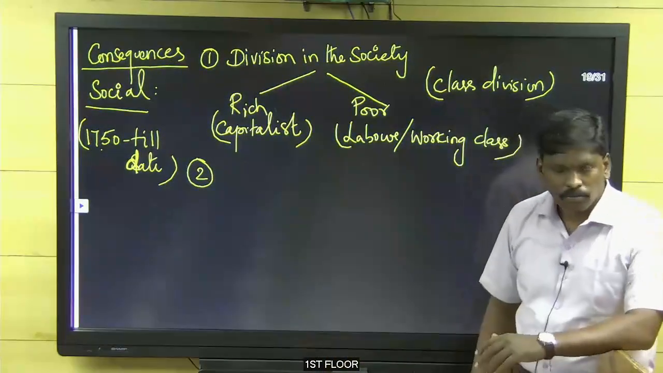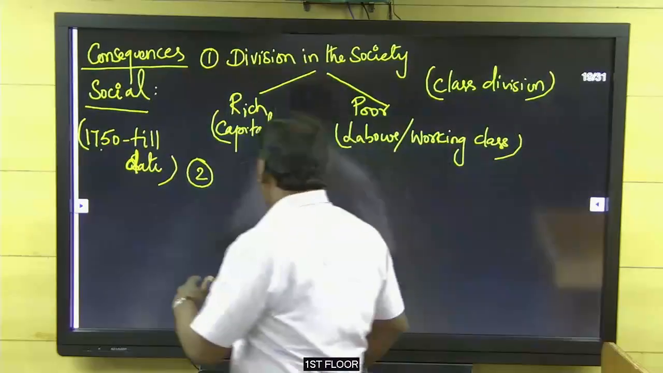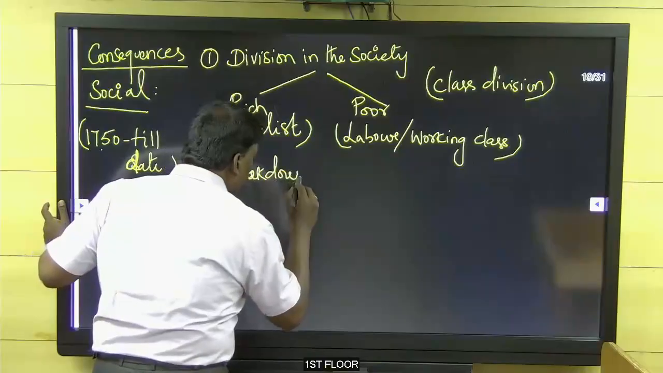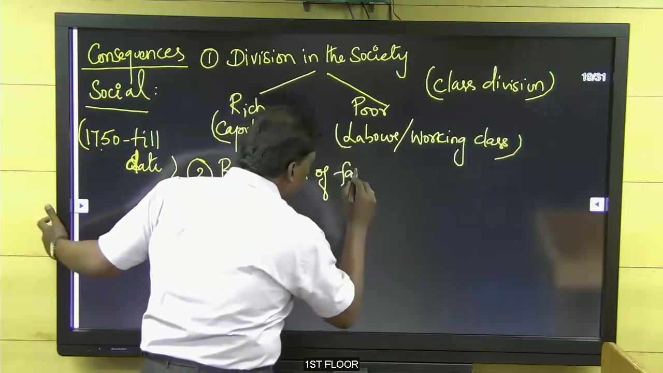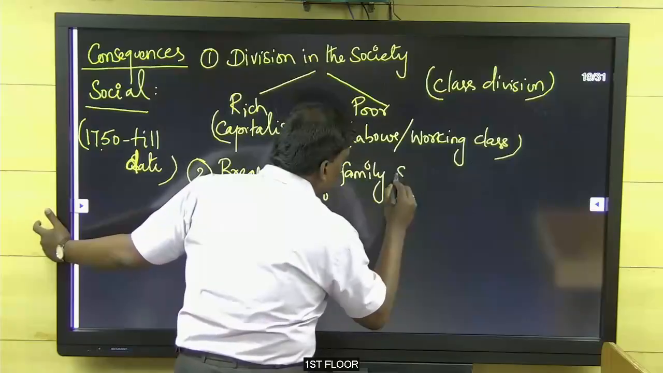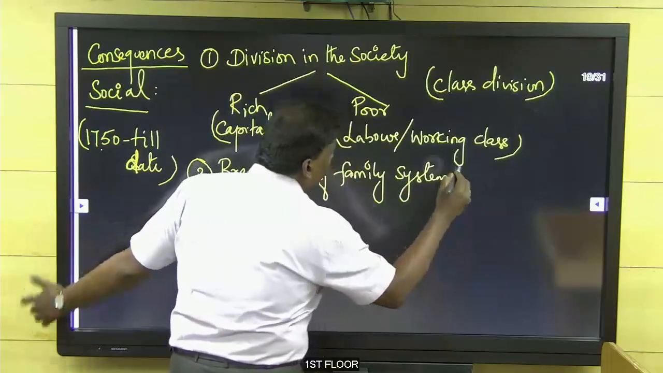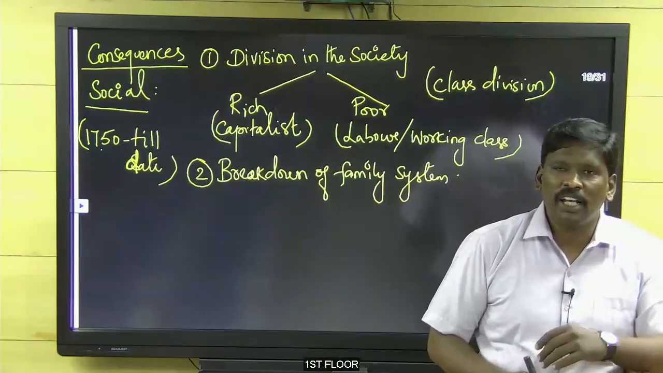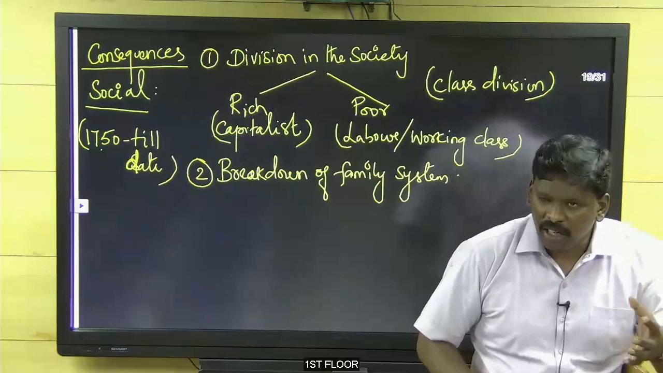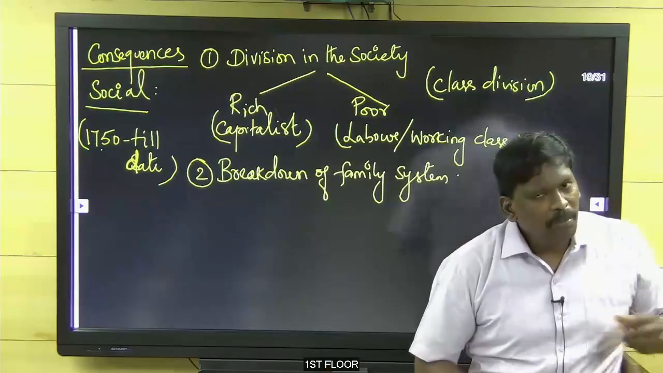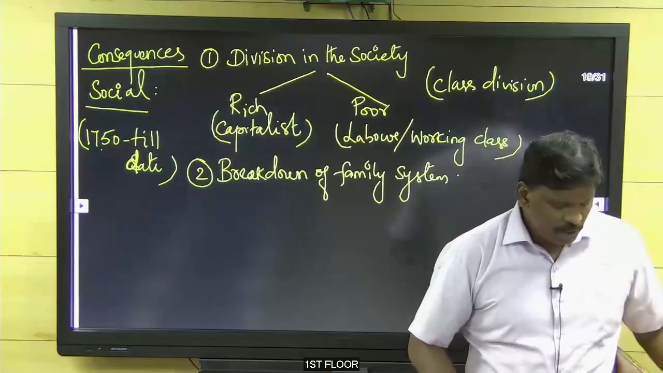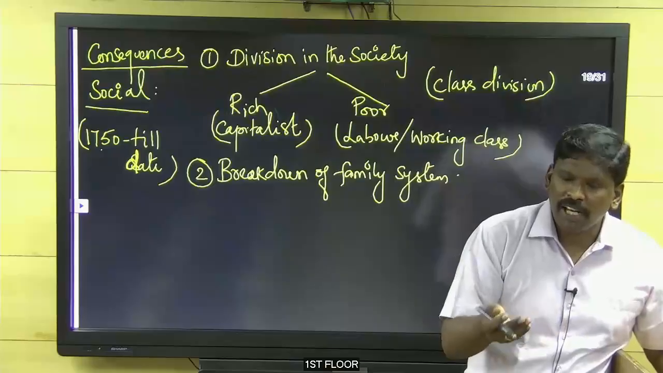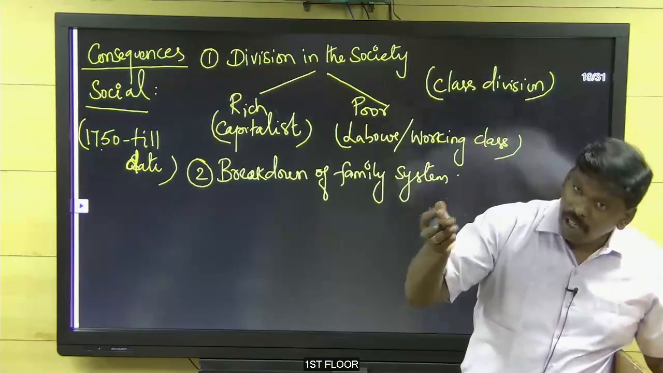The next one. Breakdown of family system. You find many northeastern people working in Tamil Nadu, in Kerala, in Andhra, Telangana. Why did they migrate here? You find a lot of northeastern people working in Tamil Nadu, Kerala, Karnataka, Telangana, Andhra. Even Biharis are working here.